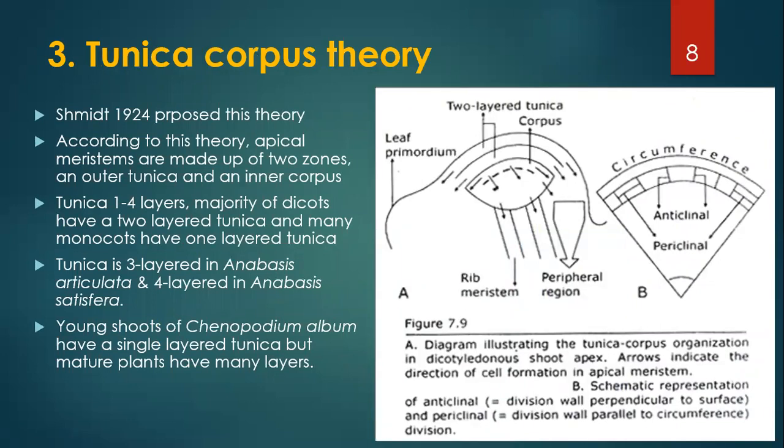The third one is the tunica corpus theory. This theory was proposed by Schmidt in 1924. According to this theory, apical meristems are made up of two zones, an outer tunica and an inner zone known as the corpus. In this diagram, the tunica and corpus layers can be identified very easily. The upper is the two-layered tunica, and the lower one is the corpus layer.